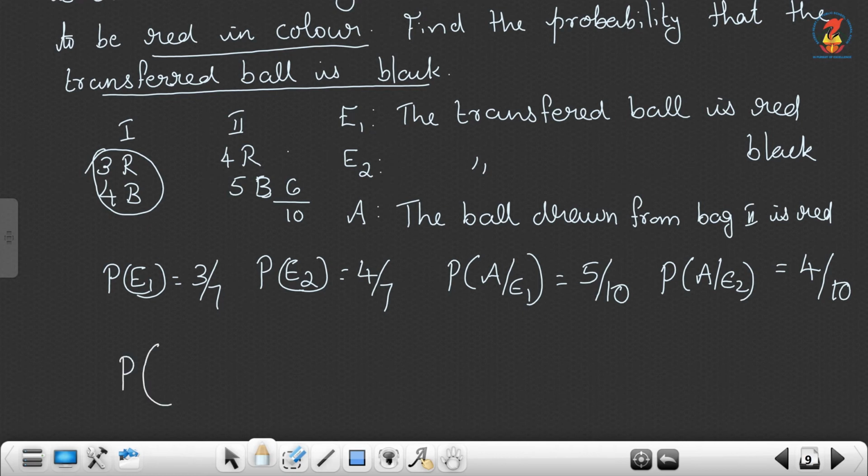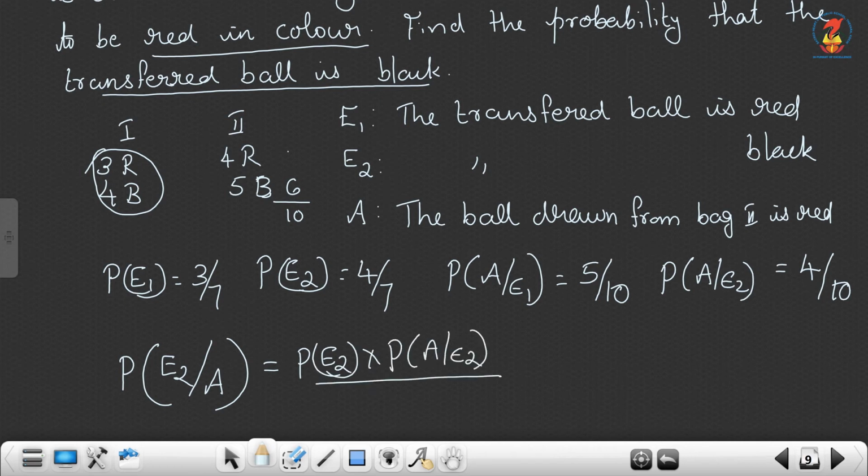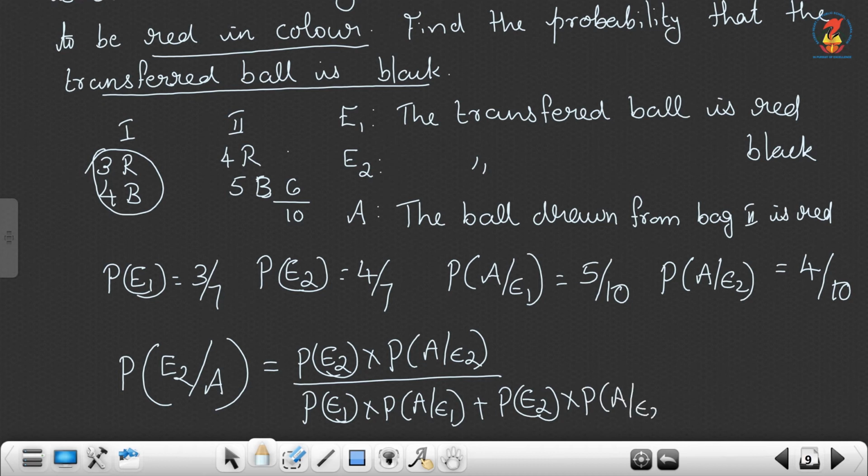And what do we have to find? The ball is red in color, and find the probability that the transferred ball is black. That is the second case, E2. So that's equal to P of E2 into P of A given E2, divided by P of E1 into P of A given E1 plus P of E2 into P of A given E2.